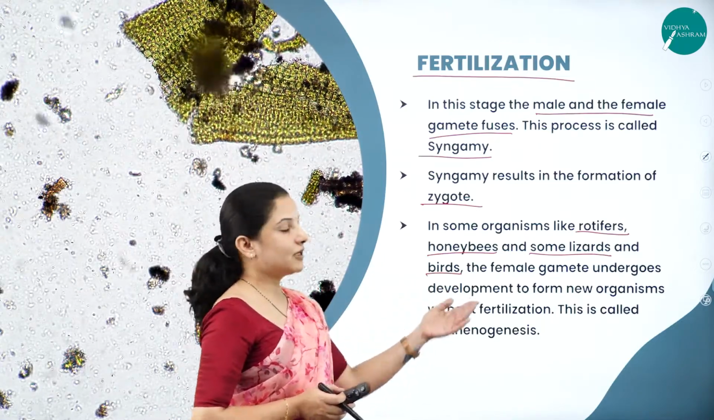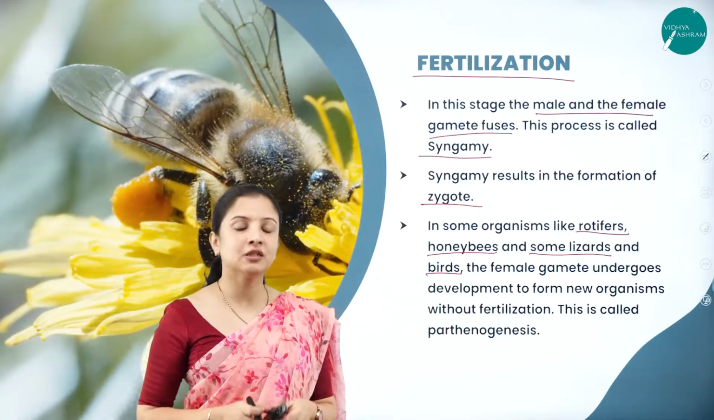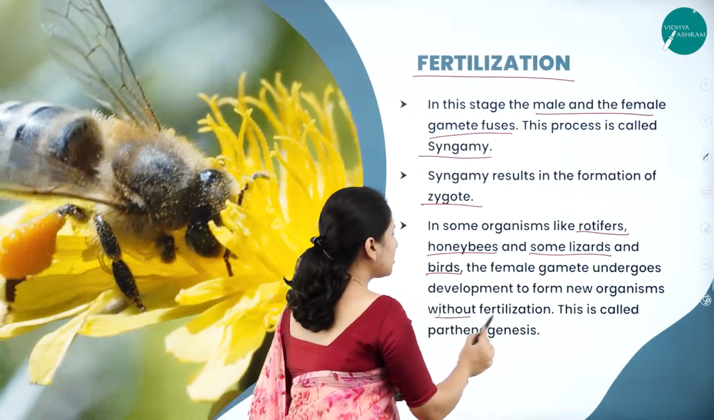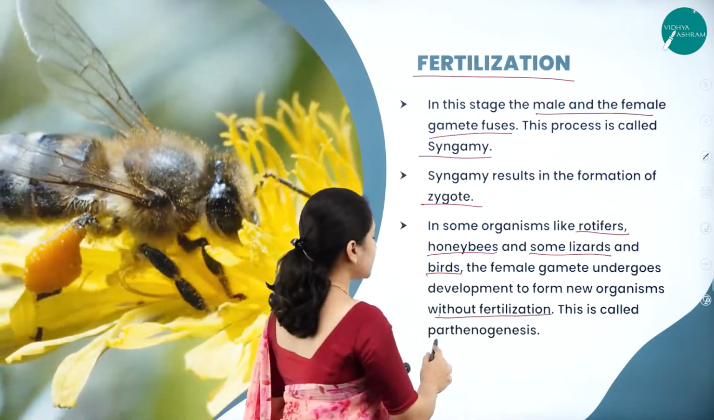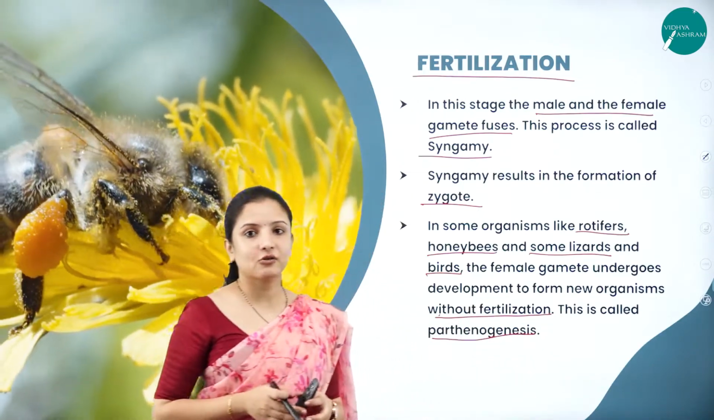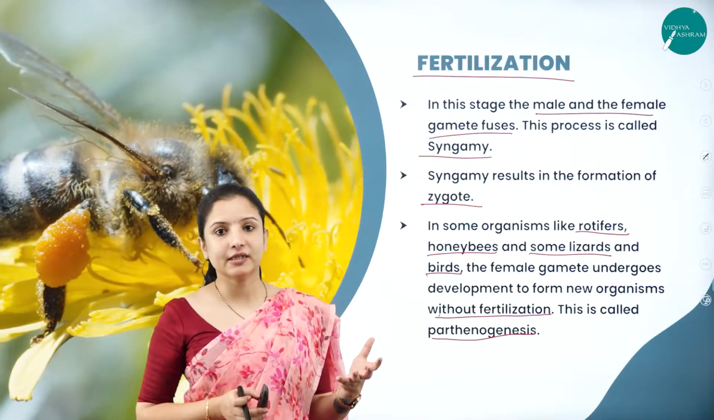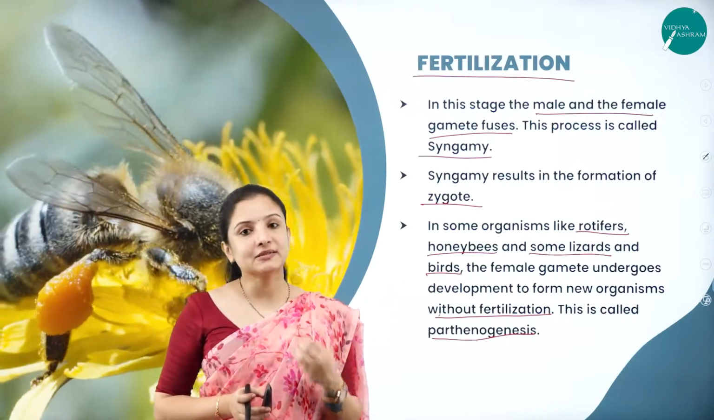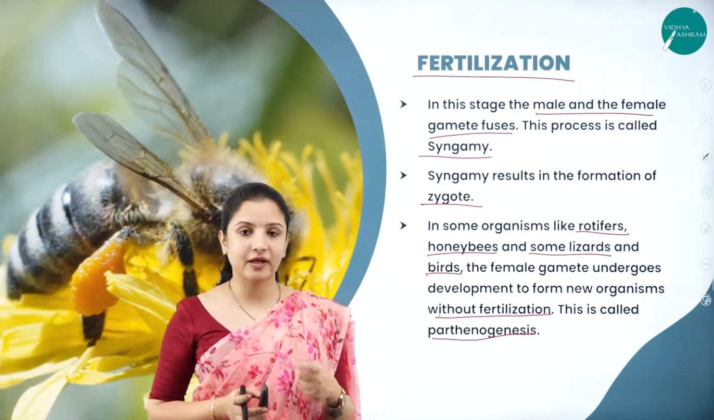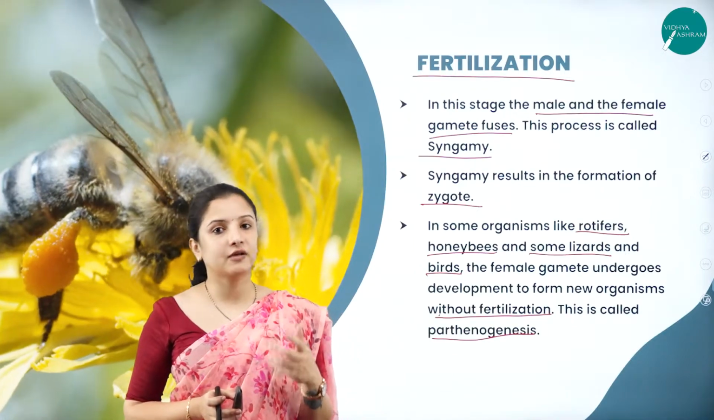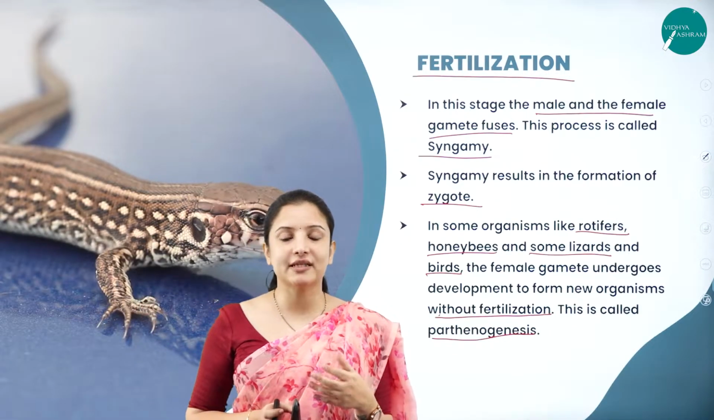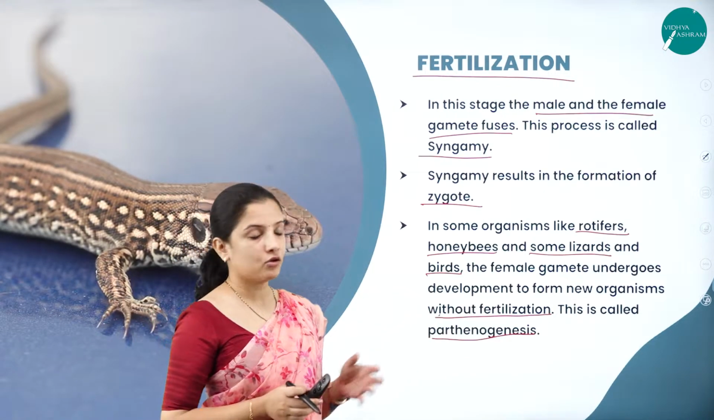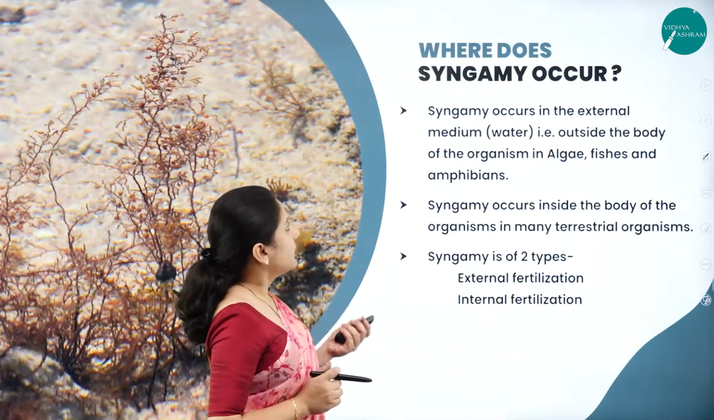Therefore, the development of new organisms without the fusion of the male and the female gamete, or without fertilization, is called parthenogenesis. So what is parthenogenesis? The formation of a new offspring without fertilization. Parthenogenesis can be seen in some plants as well, wherein seeds are set without fertilization, or in turn we can call them seedless fruits. They are called parthenocarpic fruits. So this was about fertilization.